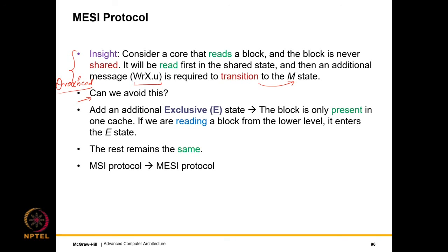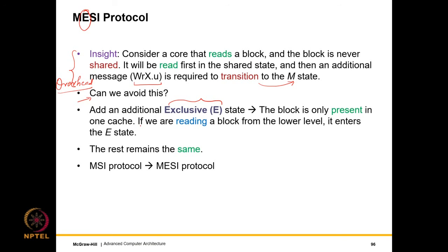That is why we propose the MESI protocol with an additional state called the exclusive state, or the E state. The E state essentially indicates that the block is only present in the current cache. And how do we set it in the E state?